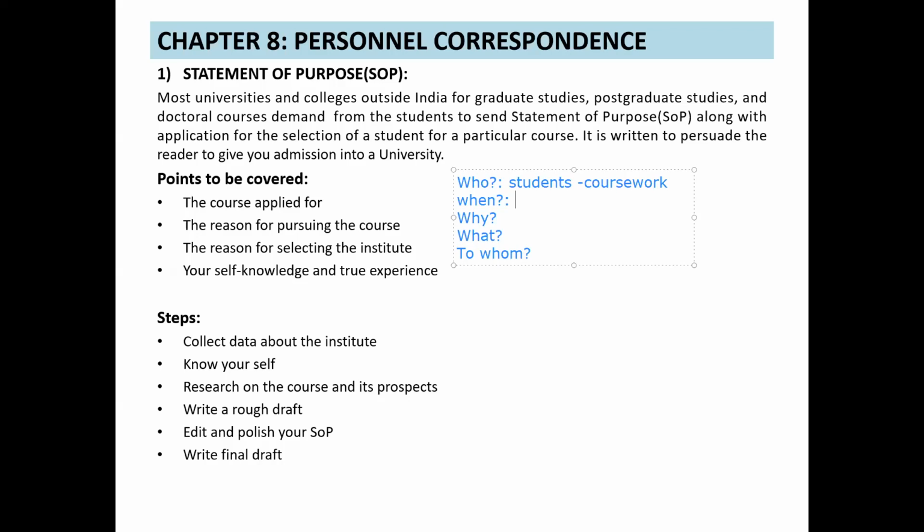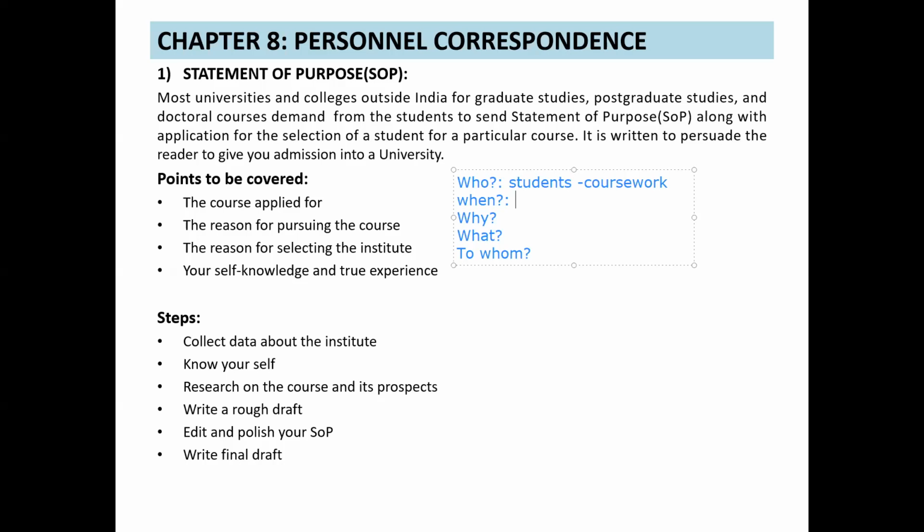What's your purpose? Why do you want to do that coursework? That purpose must be clearly stated in your letter, and you should convince them that you are eligible, capable and suitable to do that coursework. Understood? All of you?